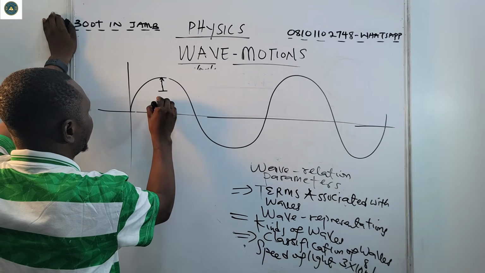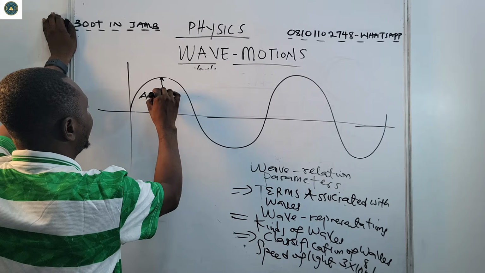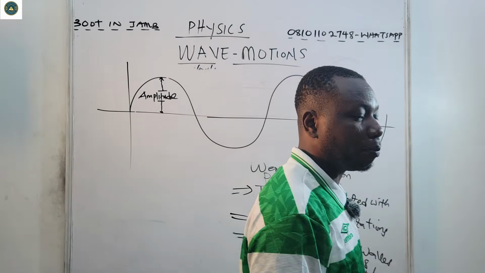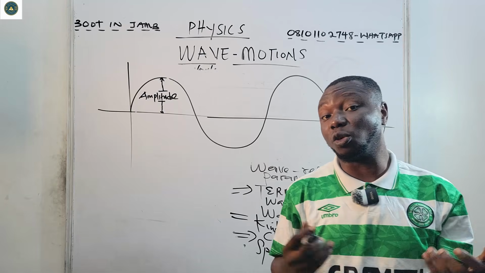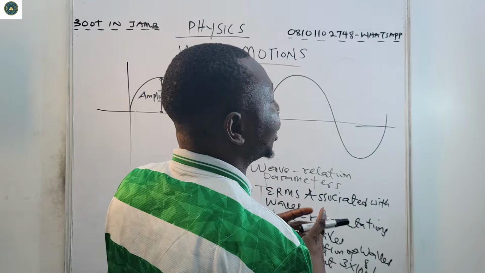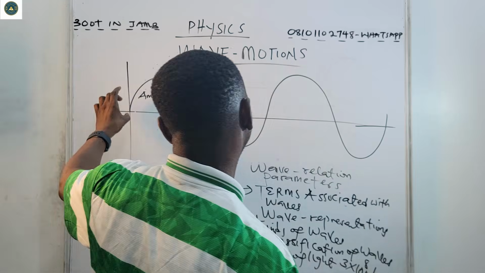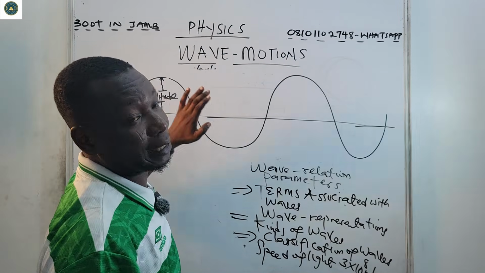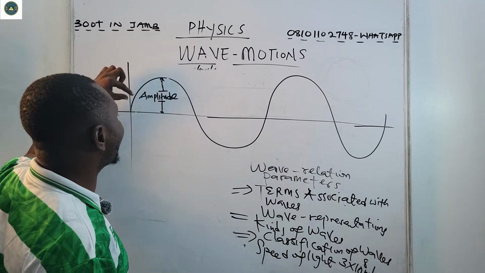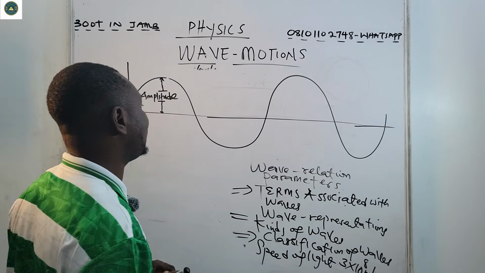The amplitude is one parameter employed in waves, not just in waves, even in AC circuits, in alternating current, because amplitude is the maximum displacement of wave particles from rest. So the maximum displacement of a wave particle from rest position is the amplitude.